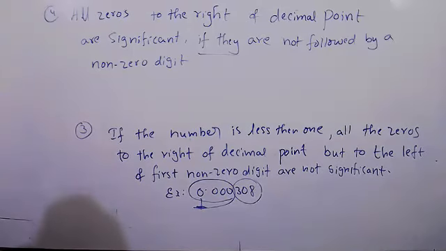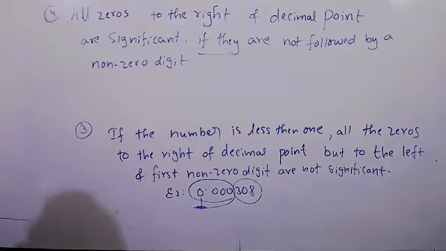How many types of errors are there? Two types: systematic error and random error. What is random error? The error which occurs due to unknown reasons. Can we rectify that? We can't rectify it, but it can be reduced. If you want to reduce it, what do you have to do? We have to find the mean value. Right?